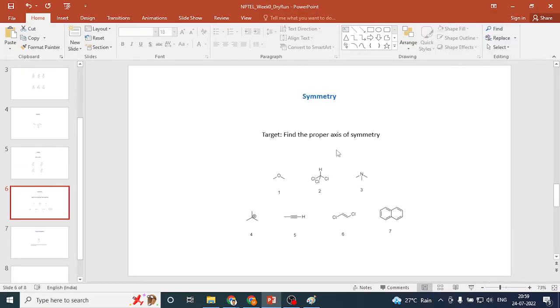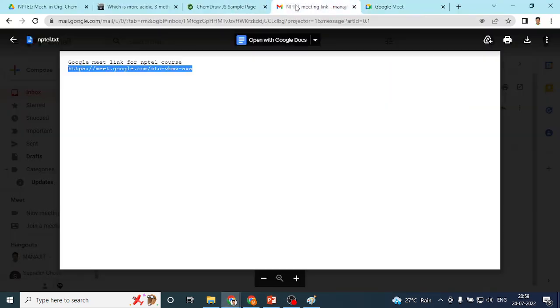Well, what is the proper axis of symmetry? An operation which involves rotation, and after the operation we get an indistinguishable structure. So a particular operation operates on that molecule, and you get a structure indistinguishable from the initial one. If our eyes were blind, we could not distinguish that some operation has been done on that molecule. I have a pretty cool web platform to check these things, so I will share it with you in just a second.